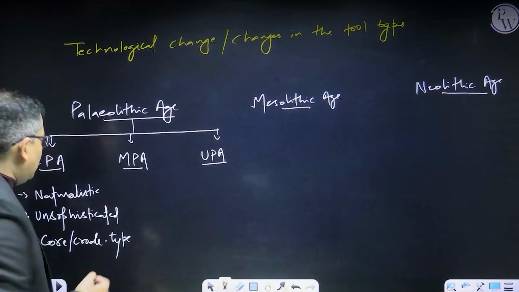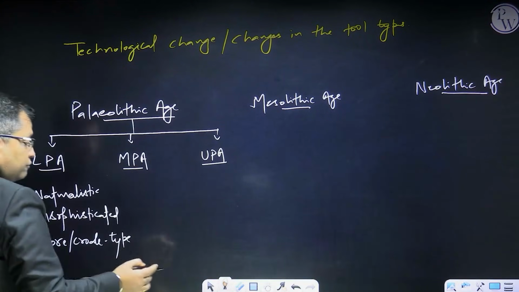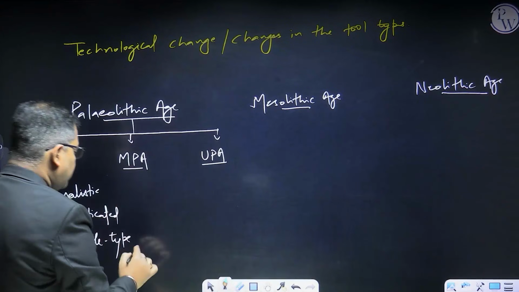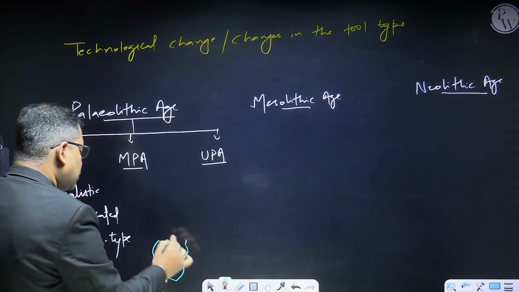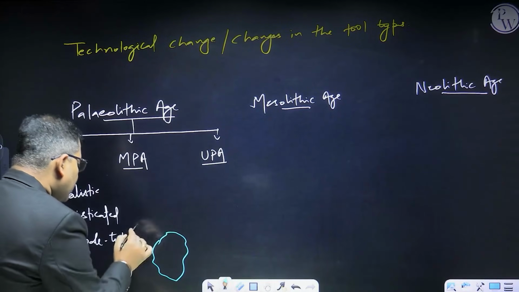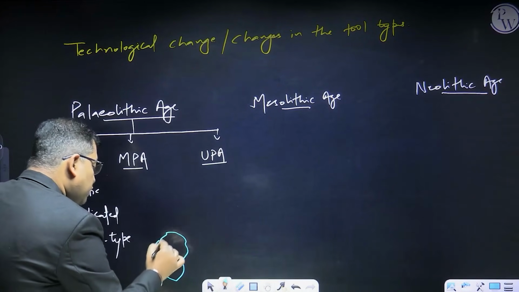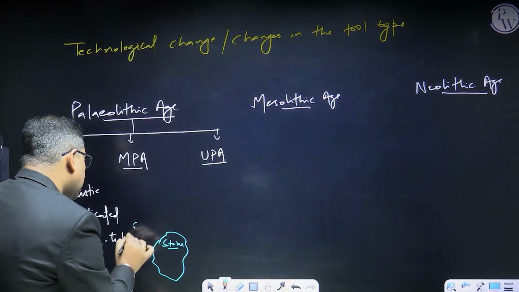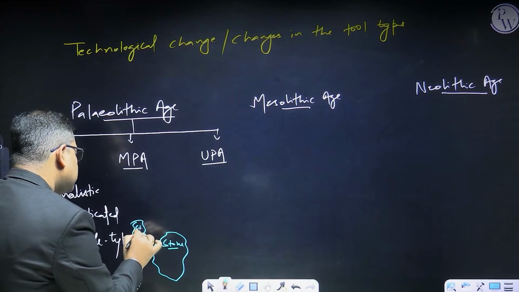See, actually the man was interacting with nature, right? There were different types of stones in the surroundings. There was a bigger stone, and there was a lesser stone, that is called your small stone.